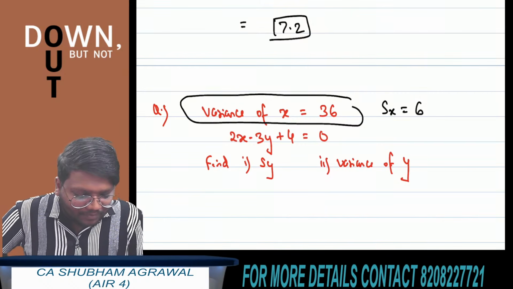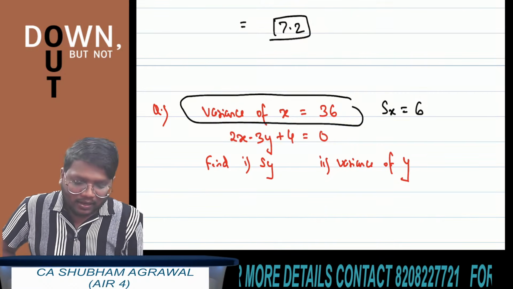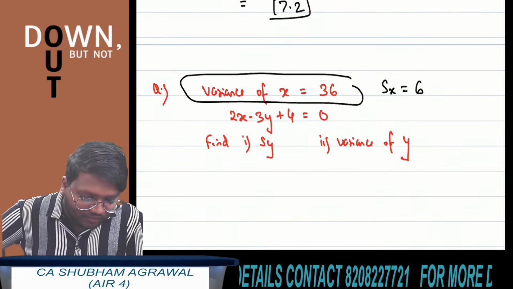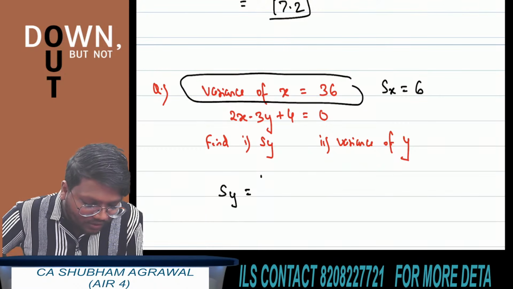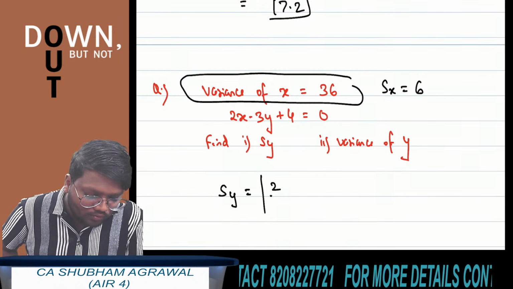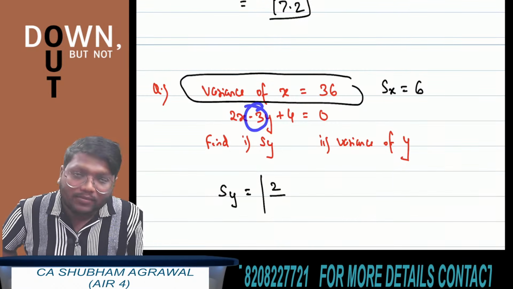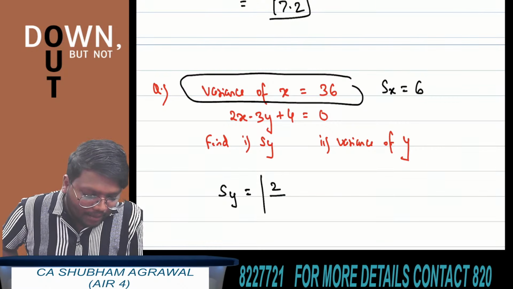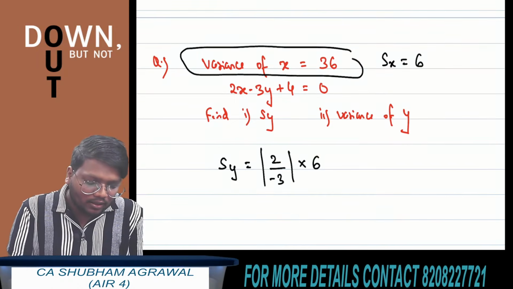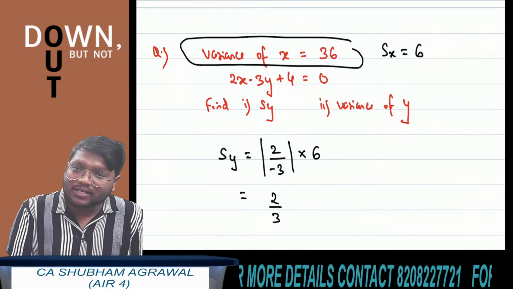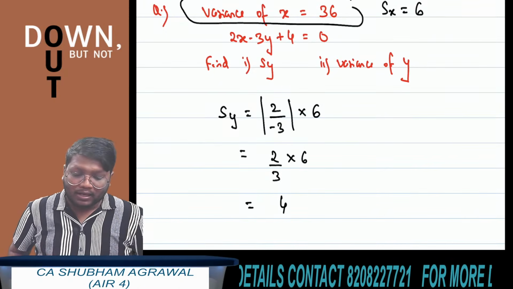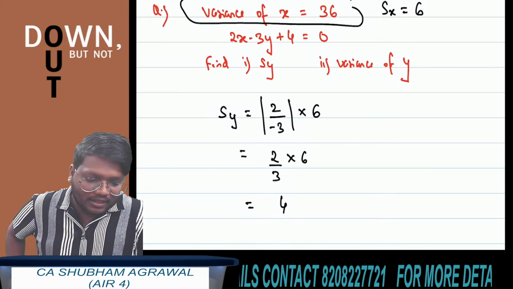Now linear relationship between x and y is given, that 2x minus 3y plus 4 equals 0. Now how to find standard deviation of y? See, standard deviation of y is equal to absolute value of coefficient of x divided by coefficient of y. What is coefficient of x? 2. What is coefficient of y? Minus 3. Absolute value of 2 upon minus 3 multiplied by standard deviation of x. What is standard deviation of x? 6. Now absolute value of 2 upon minus 3 is 2 upon 3. So 2 upon 3 multiplied by 6, what are you getting? 4. 12 upon 3 is 4. This is standard deviation of y. This is the answer for the first part.